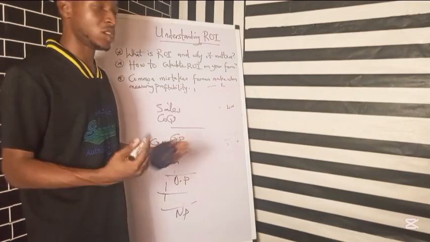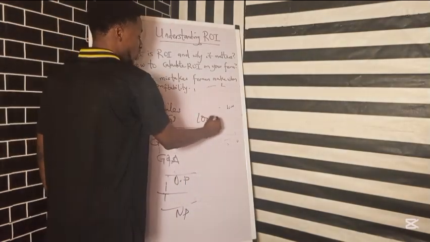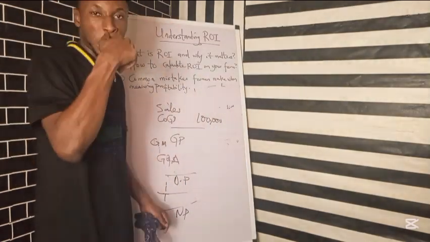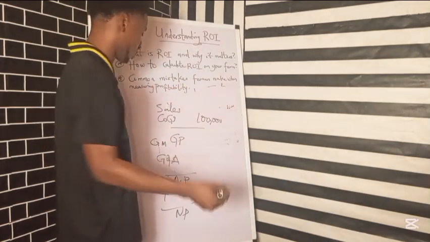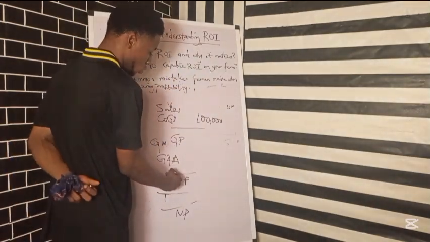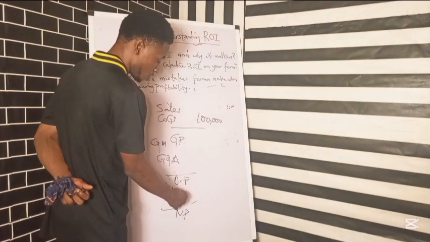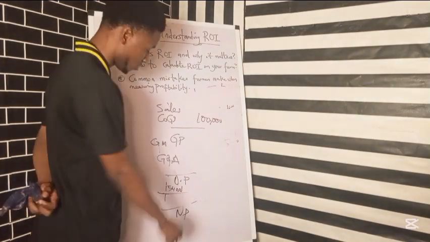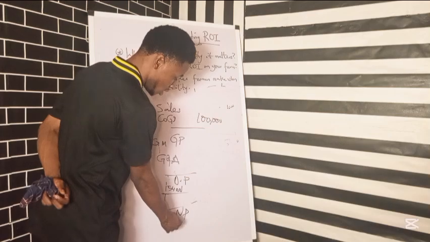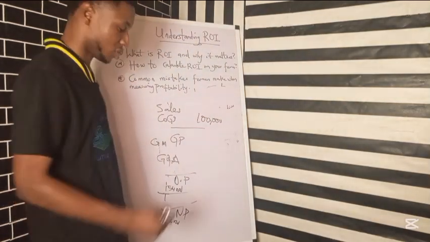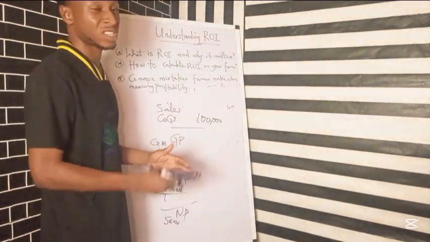Or was it his operating profit? Maybe he put up 100,000 naira, but out of that 100,000 naira, he took a loan where he's paying 50,000 naira every month. So that 50,000 naira is going to come after our operating profit. We still have 50,000 naira to remove from there in terms of interest paid before we have another 50,000 naira here, the net profit. So you need to understand financial statements.